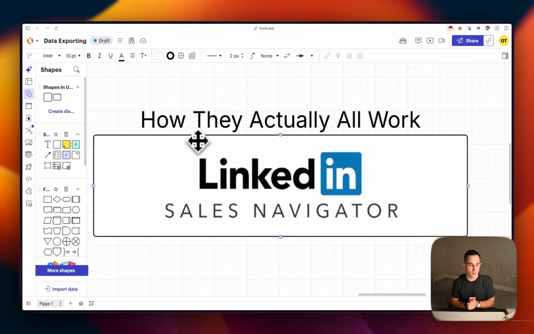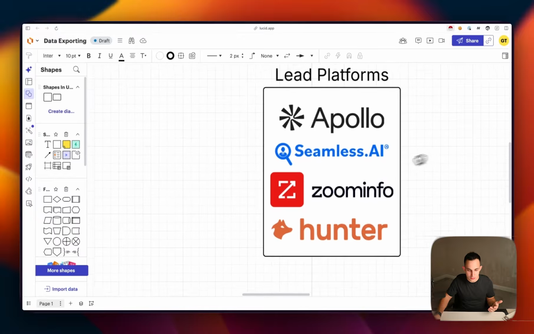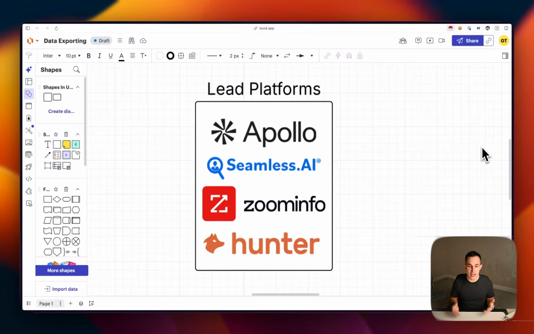Now, the reason why platforms like ZoomInfo, Apollo, and Lusha exist is they essentially do the heavy lifting of scraping LinkedIn Sales Navigator as well as other sources, and they combine all this data and create one central database of lead flow, which you can then access using a simple interface. They're doing the heavy lifting and allowing you, the consumer, to use their data. Essentially speaking, the only difference between them is how good they are at scraping LinkedIn.